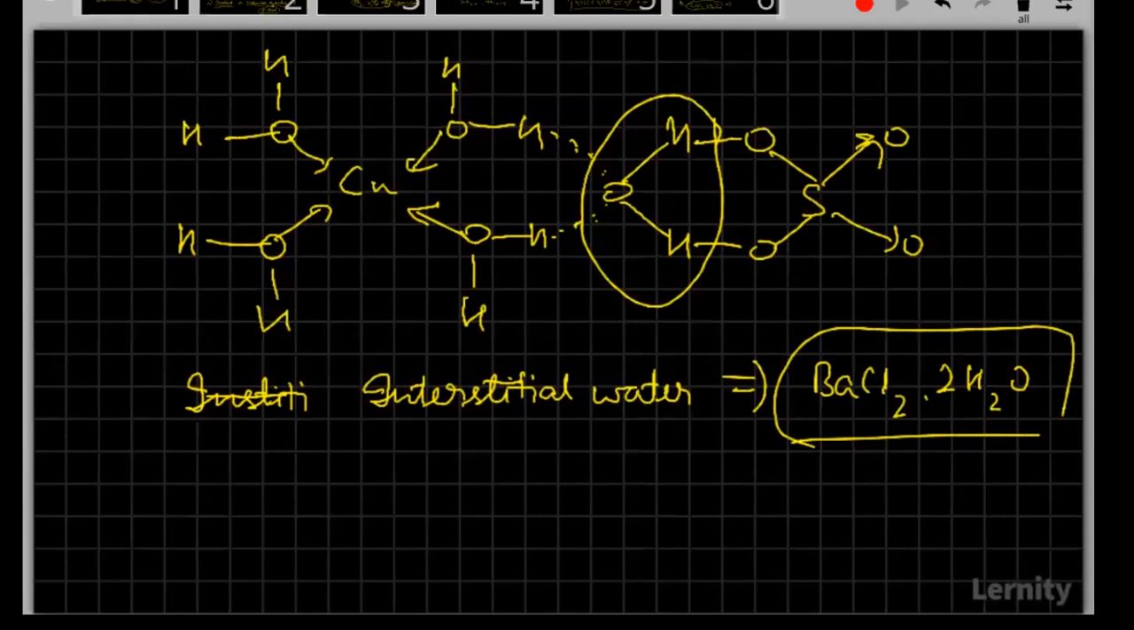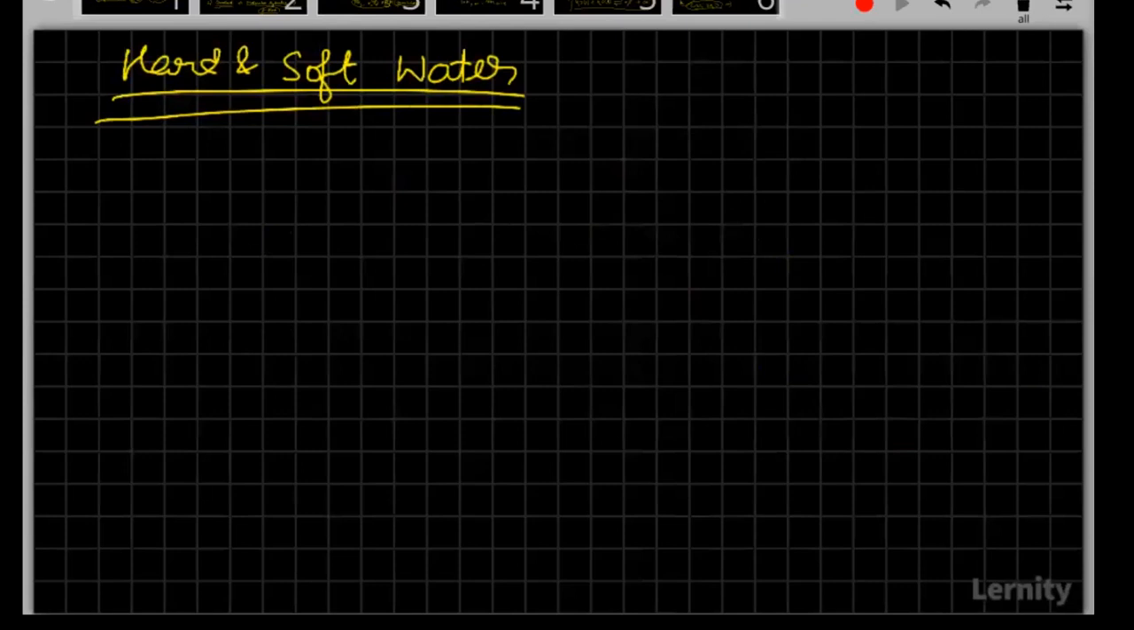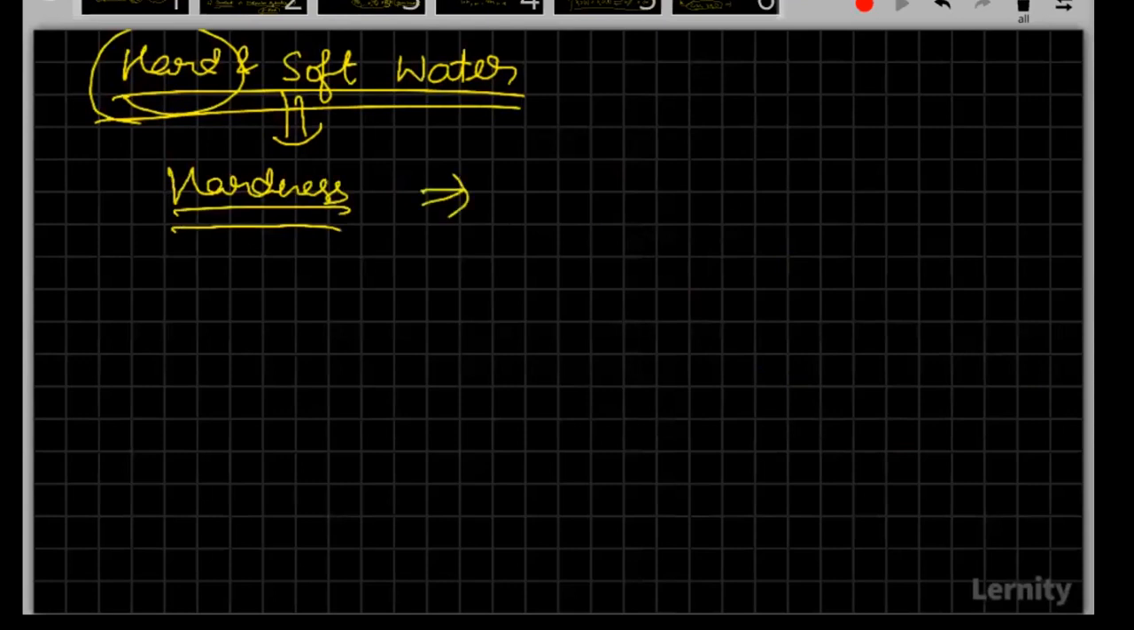Now moving ahead with the most important topic in this chapter, hard and soft water. So hard and soft water, first of all, tell me what are the cations which cause hardness to water? The cations which are forming hardness to water. Cations.